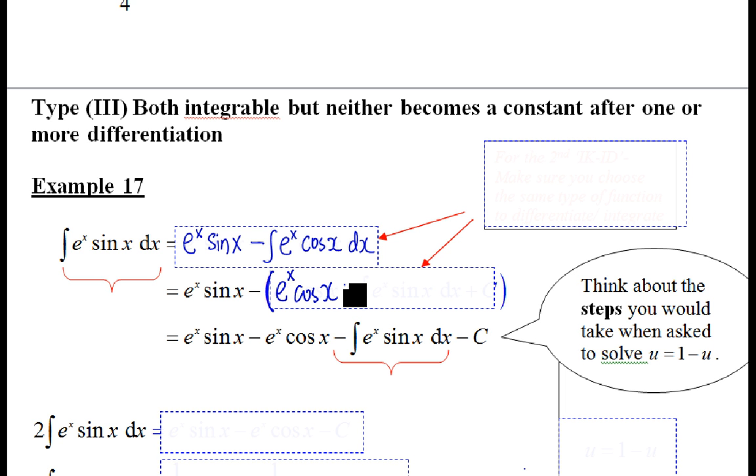Okay? Minus integrate, I get this. Correct? When I differentiate cosine x, I get negative sine x. Am I right? So I get negative sine x. I'm lazy, so I put the negative like that. Can or not? Can, right?